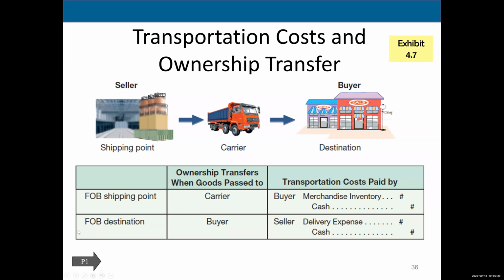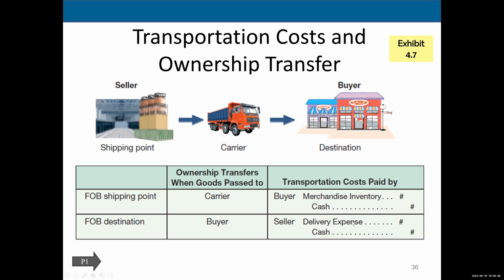Now, if it's FOB destination, well, who's at the destination? The buyer is. So it's going to be free on board to the buyer. That means the seller is going to have to pay. Now, from the seller's point of view, it's an operating expense. So here, the seller is going to debit delivery expense. So you just got to remember that if you're a buyer, you're going to include the freight charge as merchandise inventory. If you are a seller, you're going to include that freight charge as delivery expense.